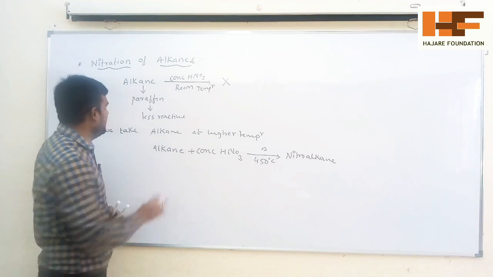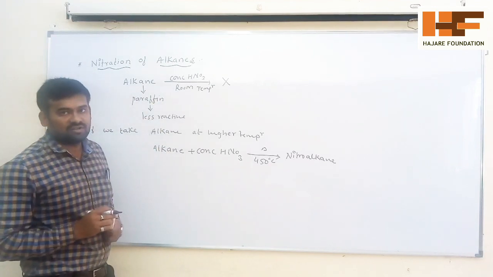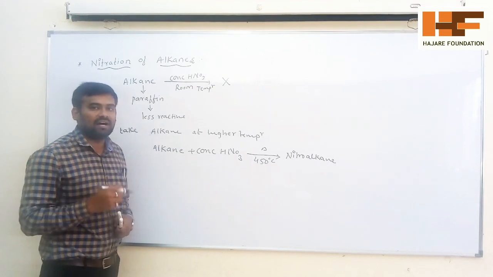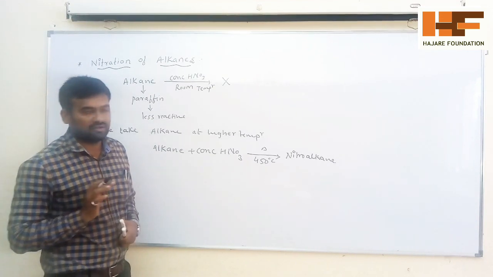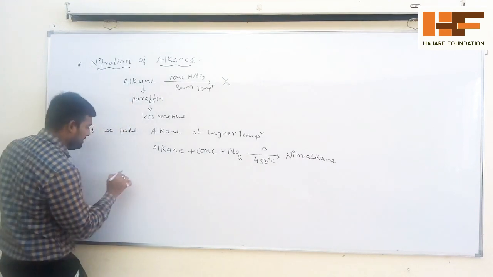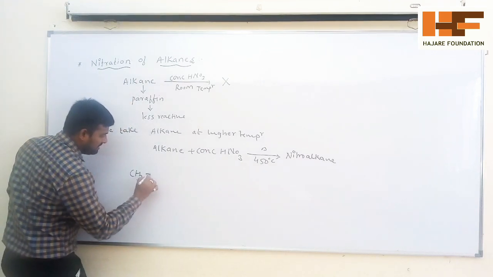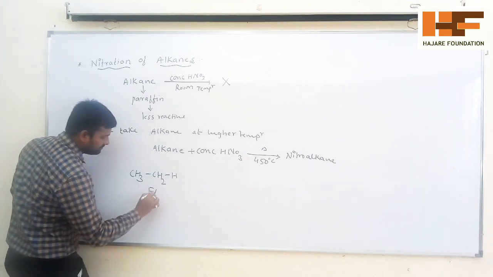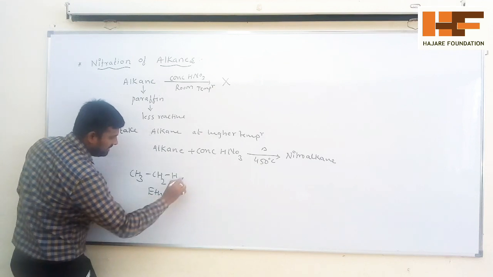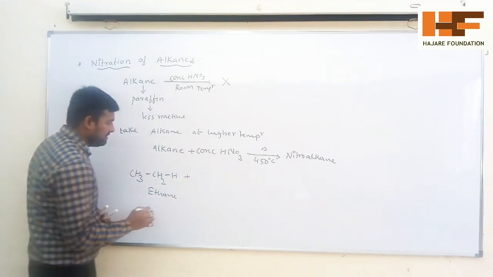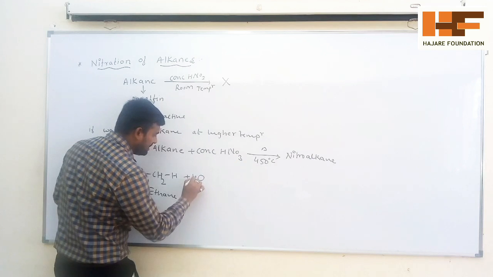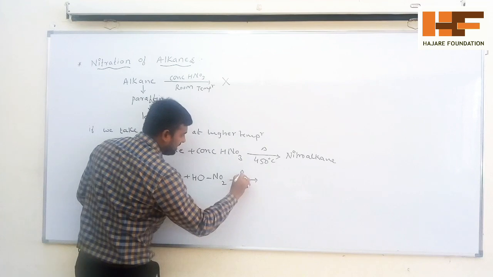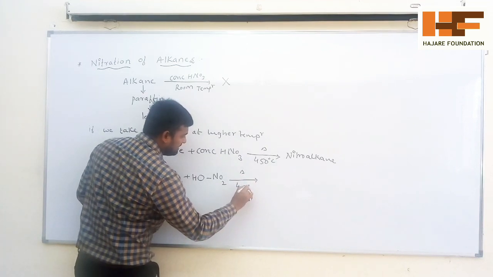So what is the conclusion? At room temperature, nitration of alkanes is not possible. At high temperature, nitration of alkanes is possible. If you take higher alkanes, you will get a mixture of nitroalkanes. So take the example, CH3CH3, this is called ethane. In that, if I add nitric acid, nitric acid is in the form of OH and NO2. Heat the mixture at about 450 degrees Celsius.